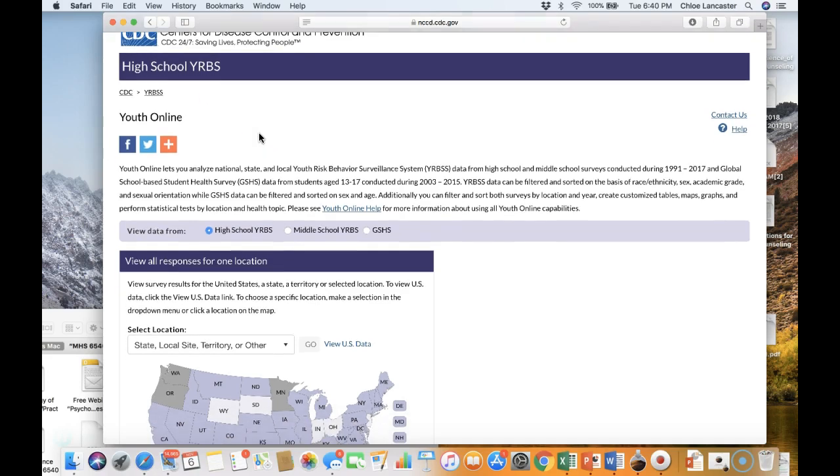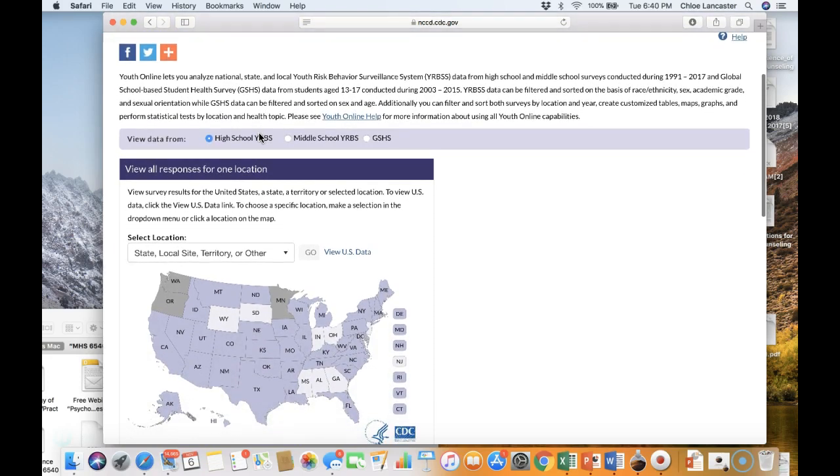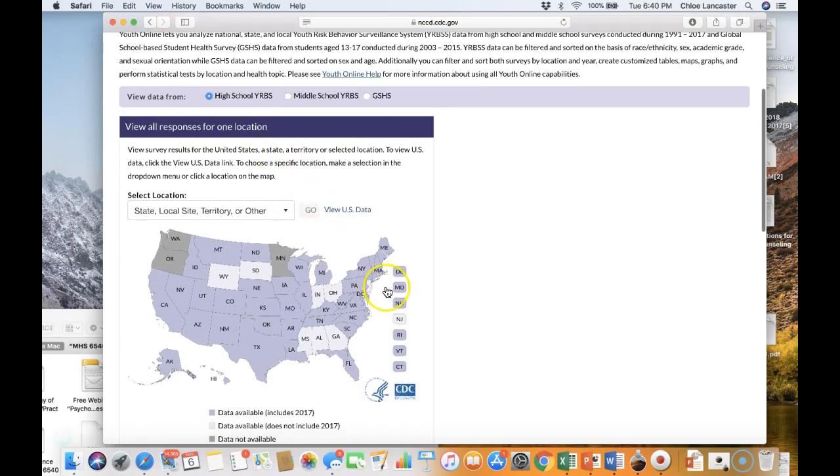Okay, so looking at this homepage, we can see there's a map of the United States. Basically, if a state is highlighted in dark lilac, it has current YRBSS data. If it's light purple or light lilac, it has previous data, so it didn't collect any data in 2017. Also worth mentioning is that the YRBSS is collected biannually, so they collected in 2015, they collected in 2017, and the next survey will be collected in 2019.